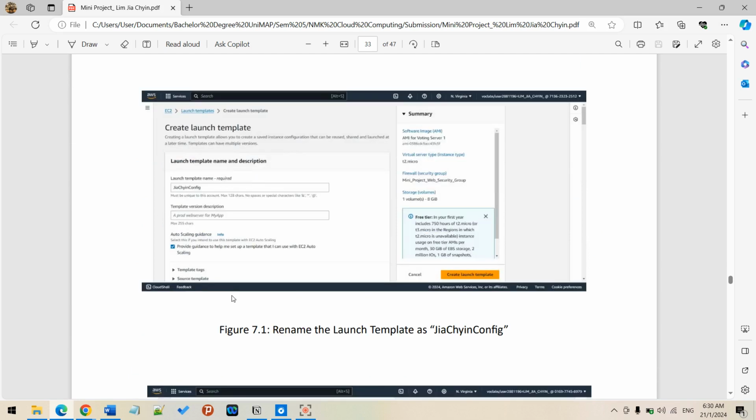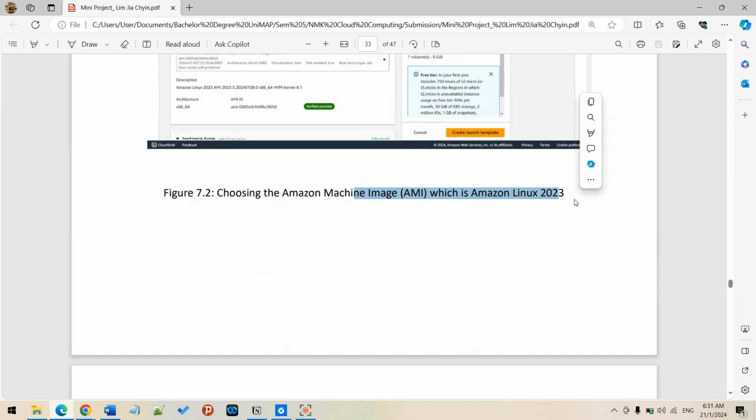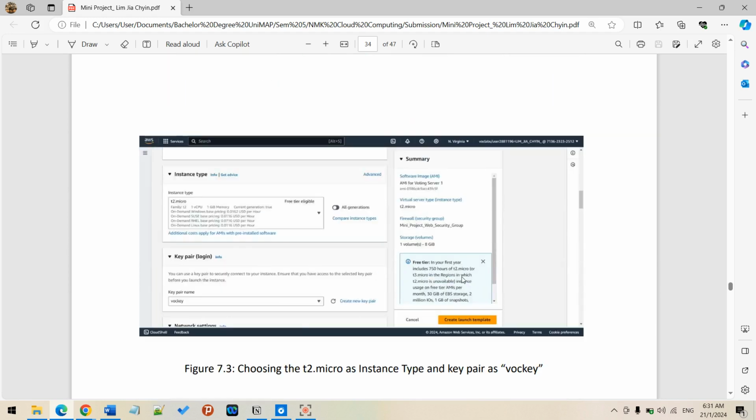Going back to this process, I need to do the name. I name it Jia Chyin config and everything. I use the AMI which is currently in use, the Amazon AMI, and this is Amazon Linux 2023. For the instance type, I'm going to choose T2 micro, the small one, right? So this is T2 micro, and the key pair is also an RSA key.